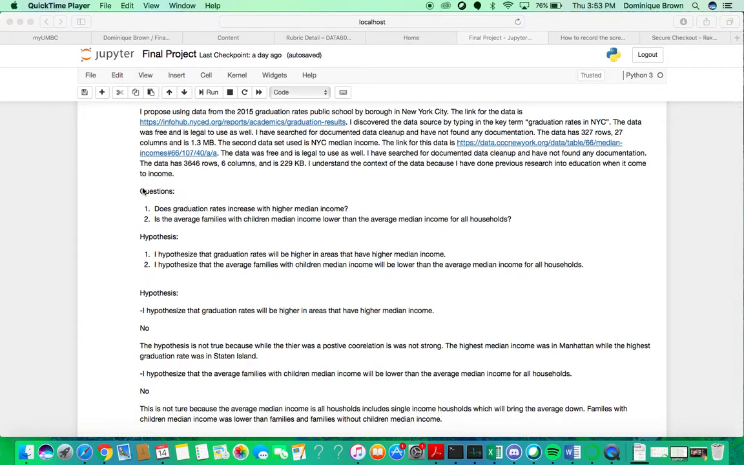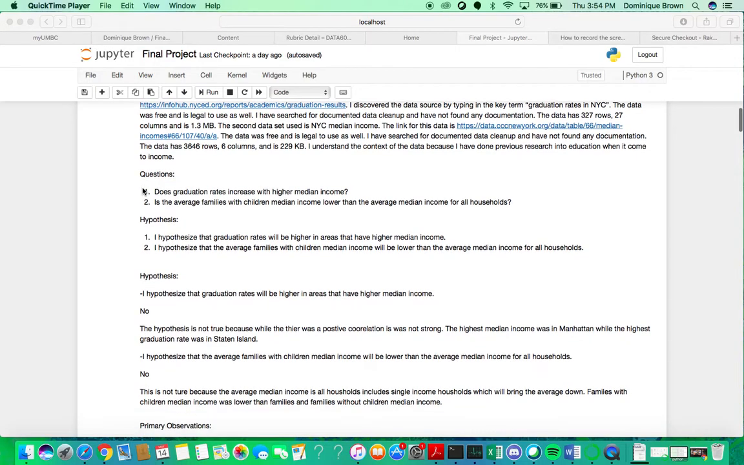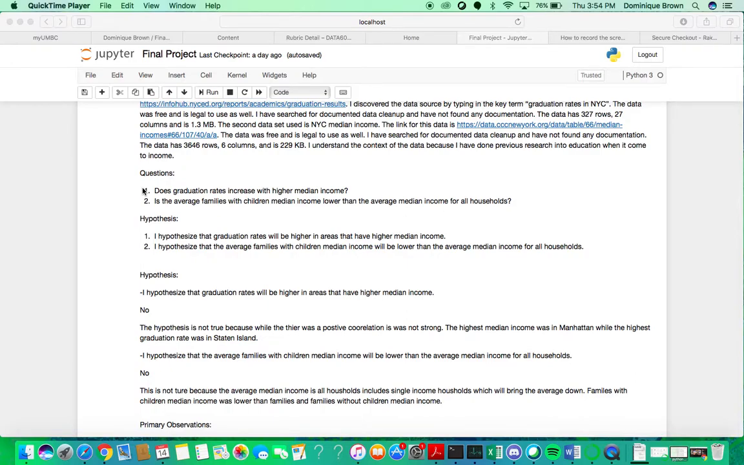The second data set I used is New York City median income. The link for this data is data.cccnewyork.org. The data was also free and legal to use, and I could not find any documented data cleanup for the data set. And the data had 3,646 rows, 6 columns. I understood the context of the data because I've done previous research into education when it comes to income.